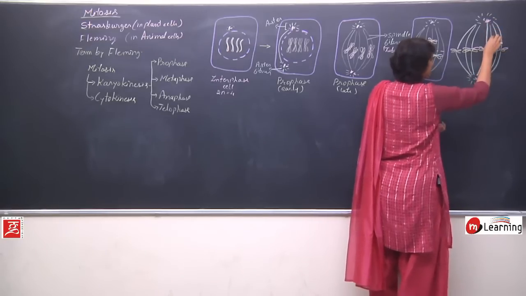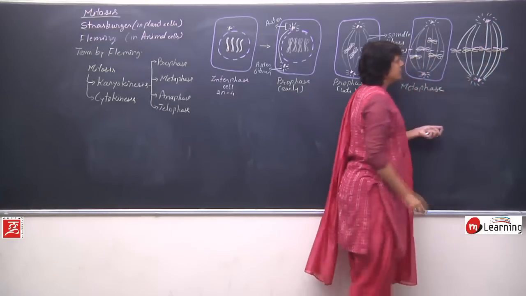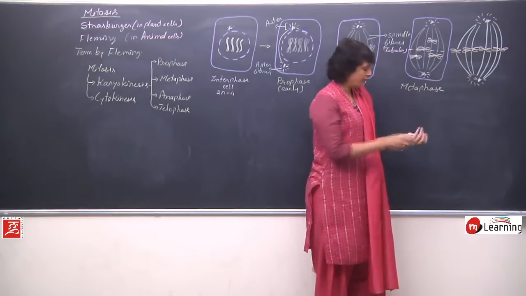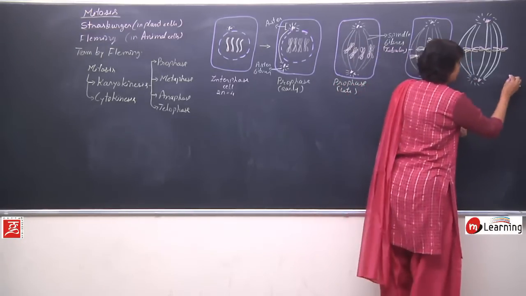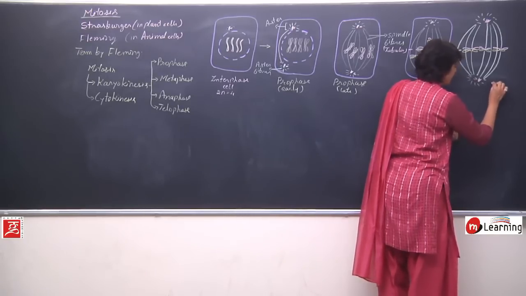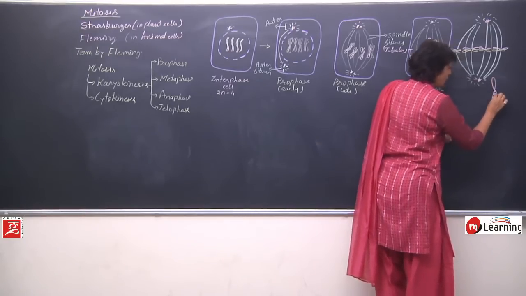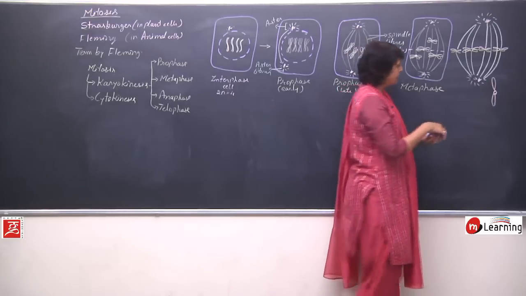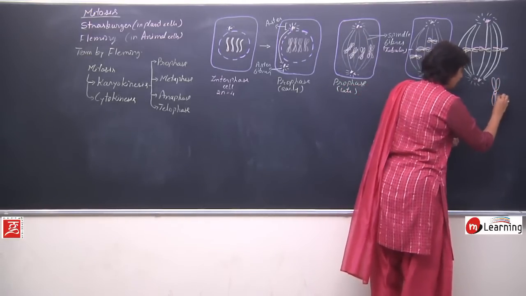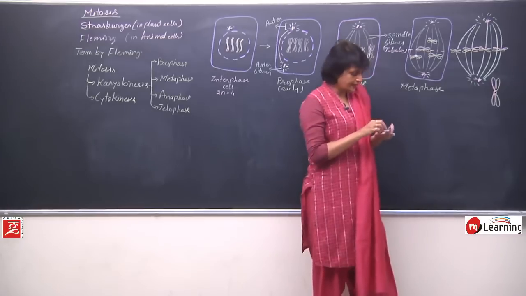We see two types of fibers. Certain fibers are attached to the chromosome. How are they attached? This is the chromosome. This is the centromere, the chromatids of one and the chromatids of the other one. This is how the pair is.